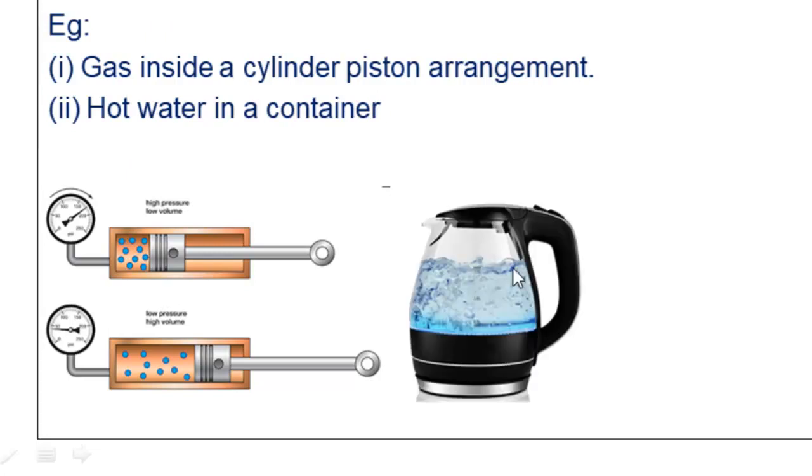Now consider hot water in a container. Assume that this water is maintained at a temperature of 60 degrees C, and the surrounding is at a temperature of 30 degrees C. And this container is closed, right? So there is no exchange of mass from the system to the surrounding. This complete container is going to be the system.